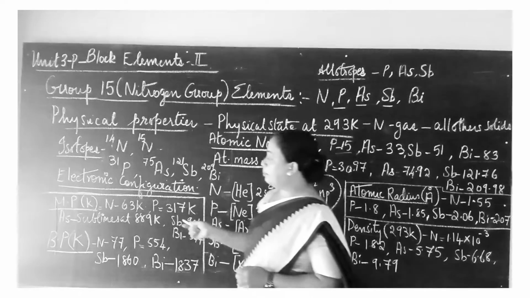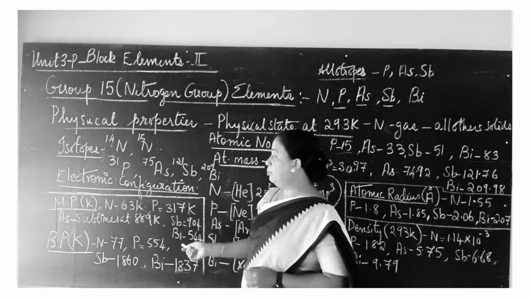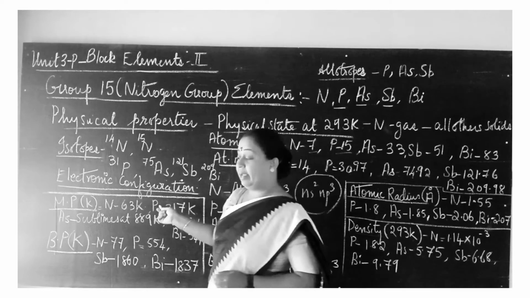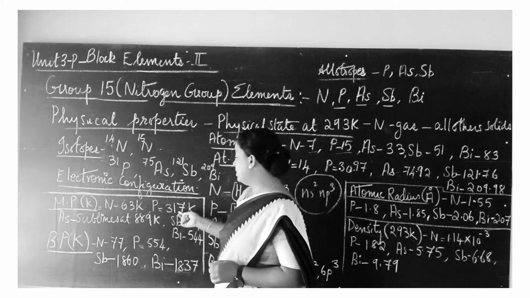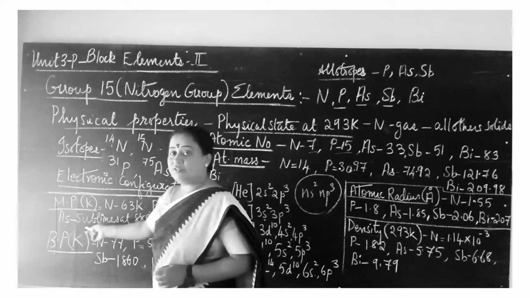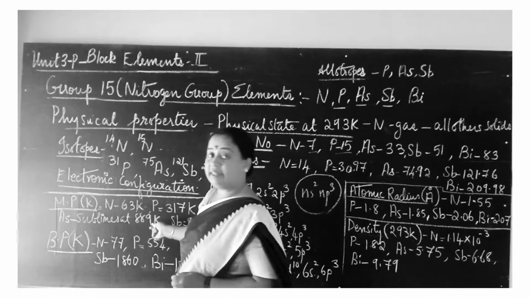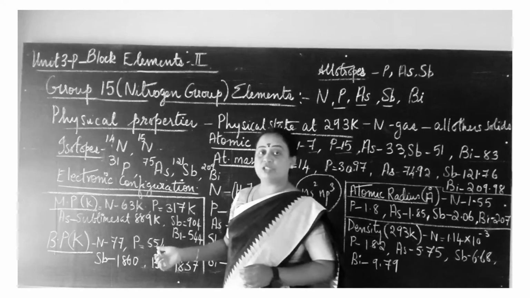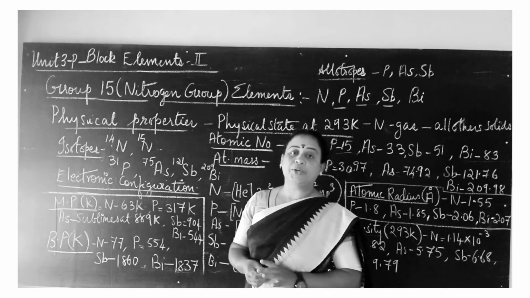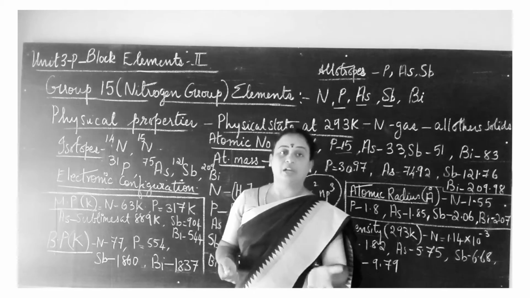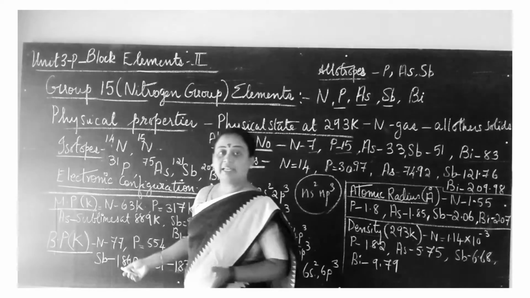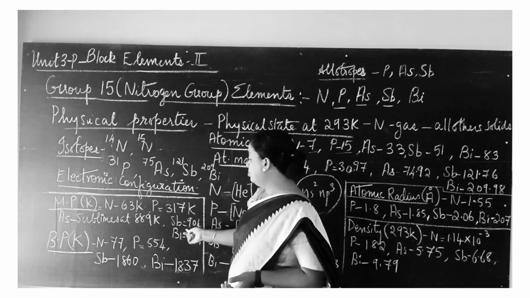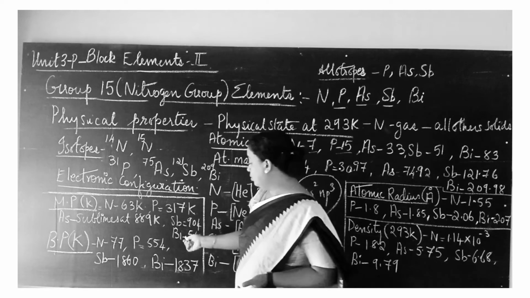Now let us see the melting point and boiling point. The melting point here is measured in Kelvin. For nitrogen the melting point is 63 Kelvin, for phosphorus 317 Kelvin. In the case of arsenic, sublimation takes place at 889 Kelvin. We know what sublimation is: it is the process where a solid is directly converted into gas without becoming liquid. So arsenic undergoes sublimation at 889 Kelvin, whereas for antimony it is 904 and for bismuth it is 544.